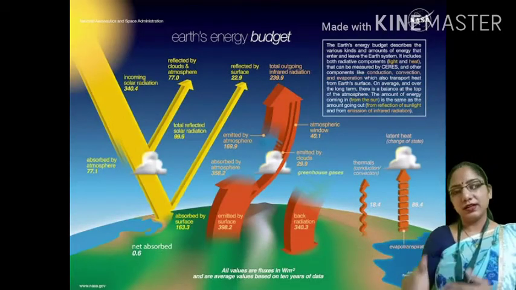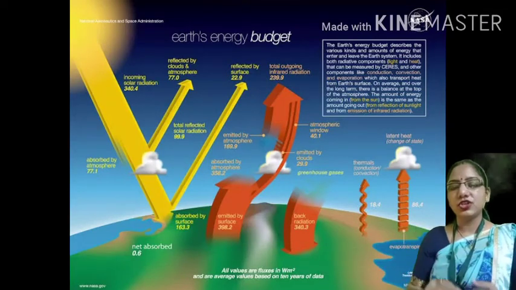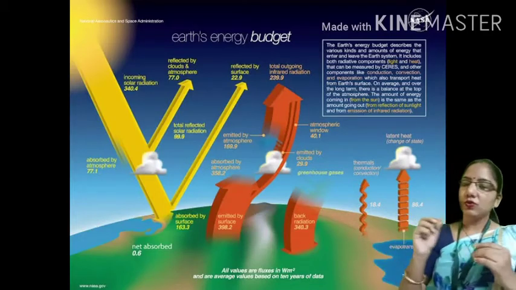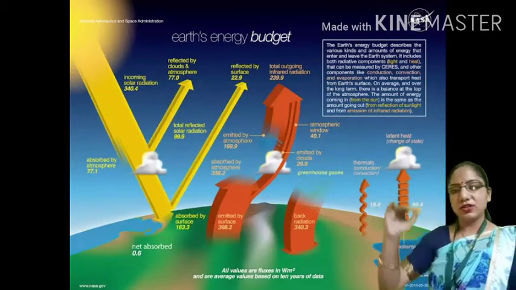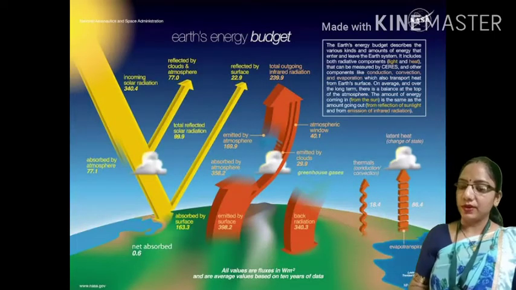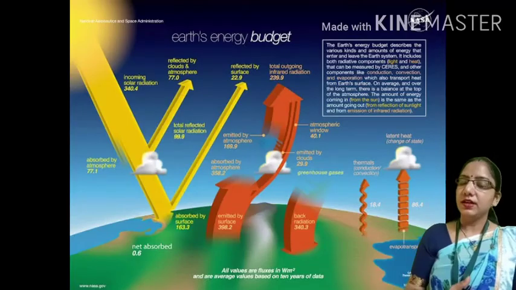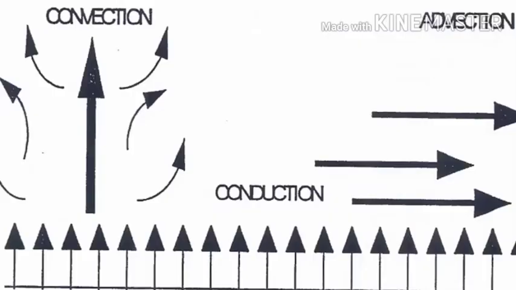Next is conduction. Conduction is a process in which heat is transferred directly through matter from a point of high temperature to a point of low temperature by molecular impacts. Students, here are two pictures through which we come to know what convection and conduction are.